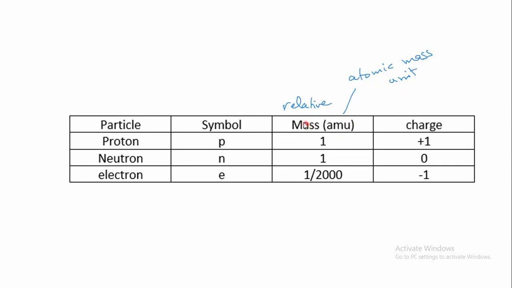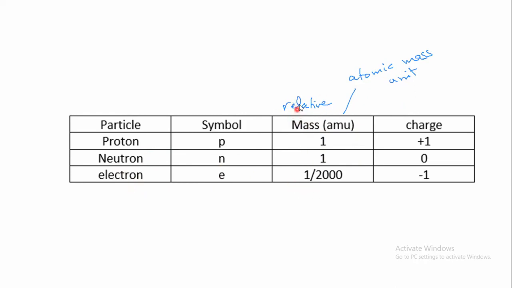We do not write the actual atomic masses, but we write relative masses. The proton and neutron each have a relative mass of 1. Both particles are nearly the same in mass, so we say they have a relative mass of 1. But the electron is much smaller in mass than protons and neutrons.